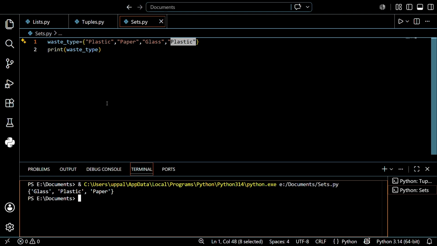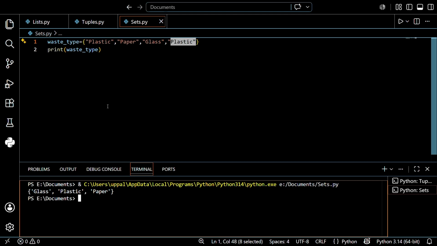So notice that plastic is there twice, but look at the output, it shows only one. It removes the duplicate automatically. So sets are perfect whenever you want to guarantee every value should be unique. And also we learned that it is represented with curly brackets, same as dictionaries. So we should be careful not to confuse them.